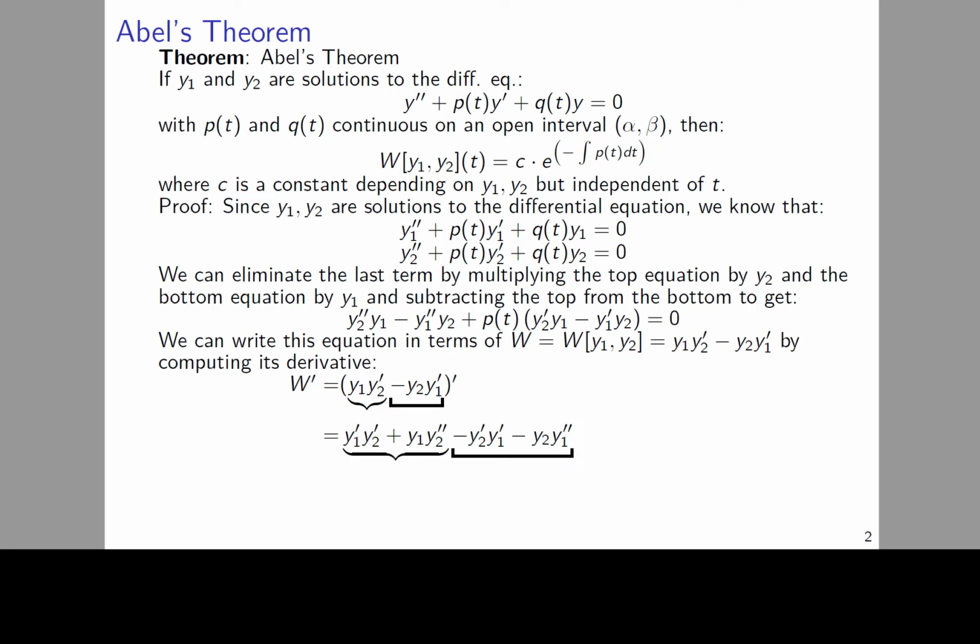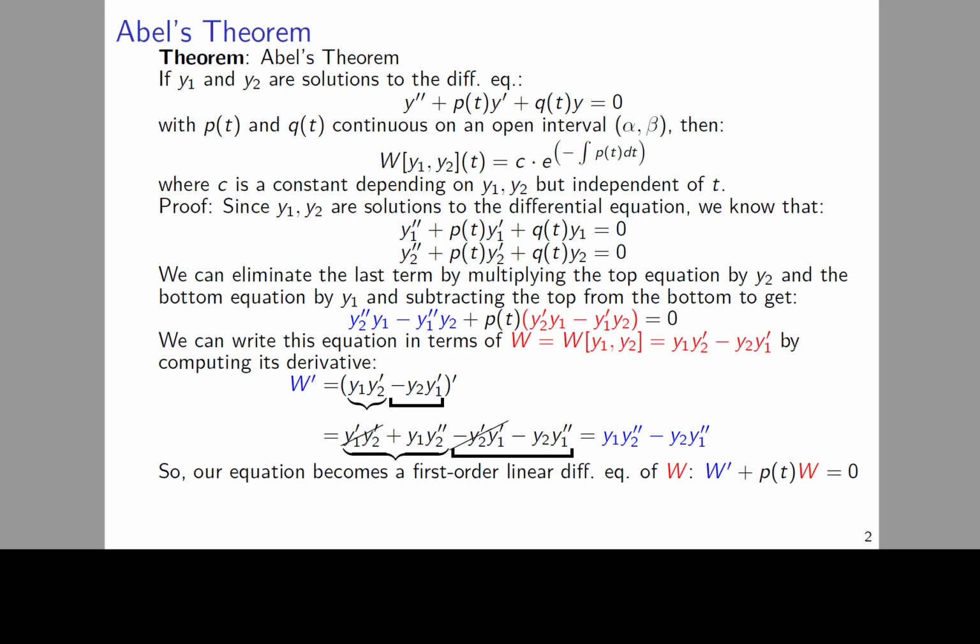And the derivative of y2 y1 prime will be y2 prime times y1 prime plus y2 times y1 double prime. And we're subtracting this term from the first. Once we've done this, we can see that the terms y1 prime times y2 prime minus y2 prime times y1 prime cancel, leaving us with the derivative of the Wronskian being y1 times y2 double prime minus y2 times y1 double prime.